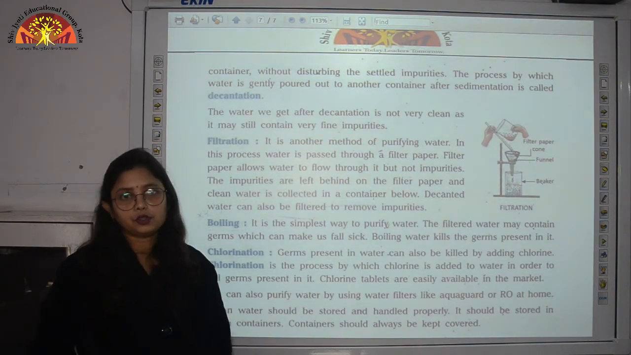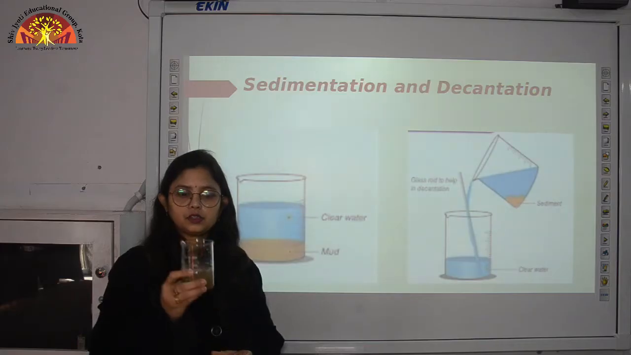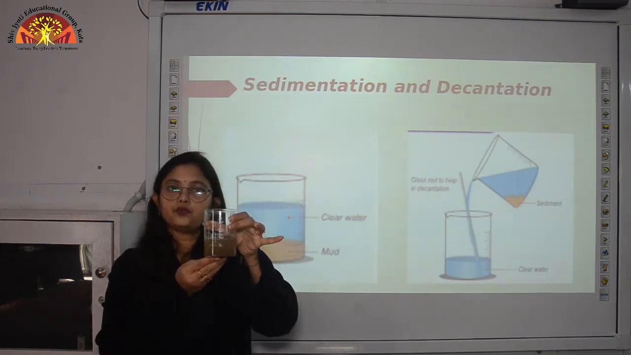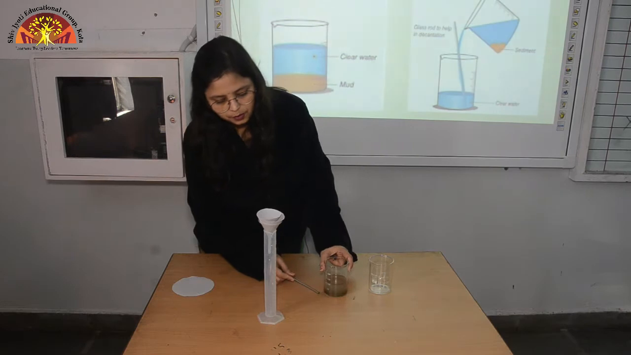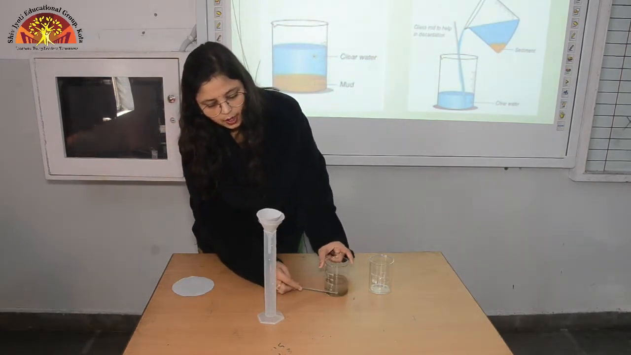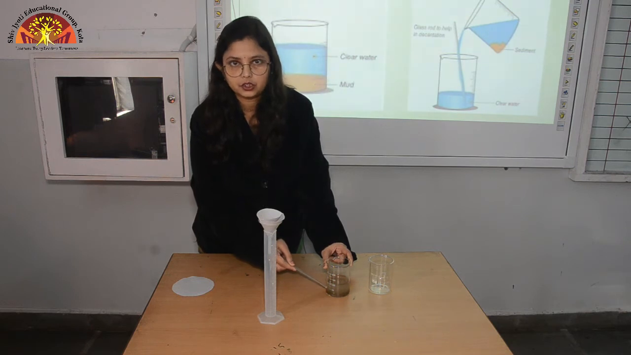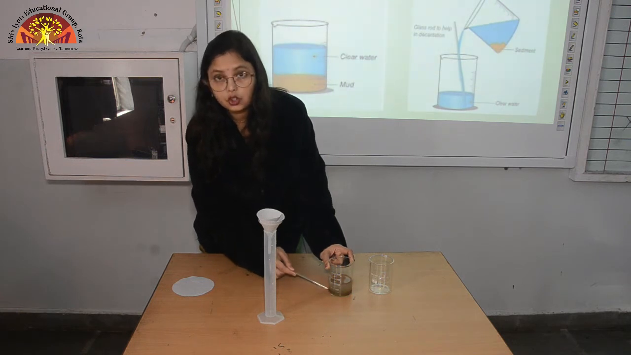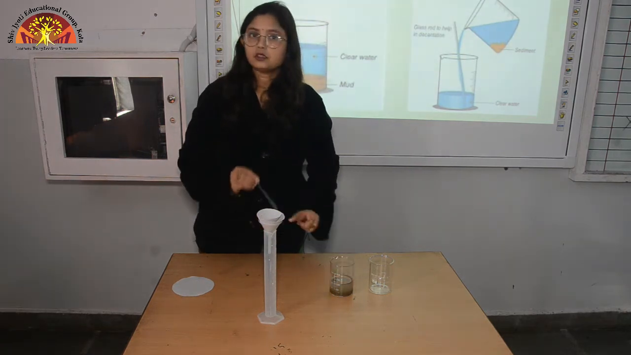Okay, so now I am demonstrating to you how to do sedimentation, decantation and filtration. Now see children, this is muddy water. Now what I will do, I will keep it aside for some time. So children, when I have kept the muddy water aside for some time, then after some time what we observe here is that the impurities have settled down and water is collected on the upper layers. So this process is called sedimentation. Now you can see here, these are the impurities which have settled down. These are the insoluble impurities and the water is collected upwards. Now children, this is called sedimentation.